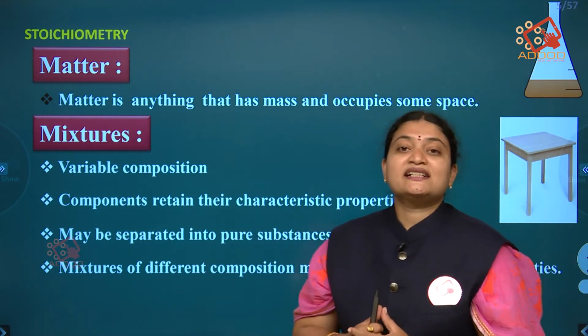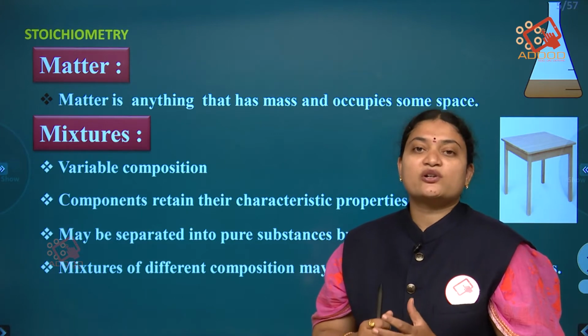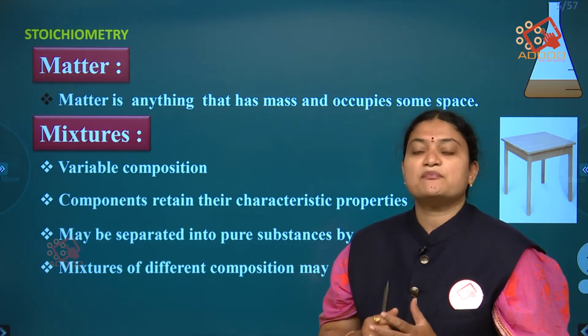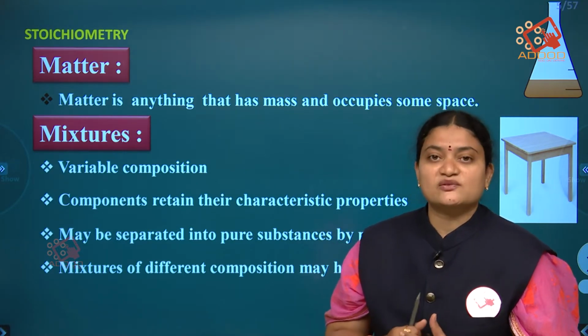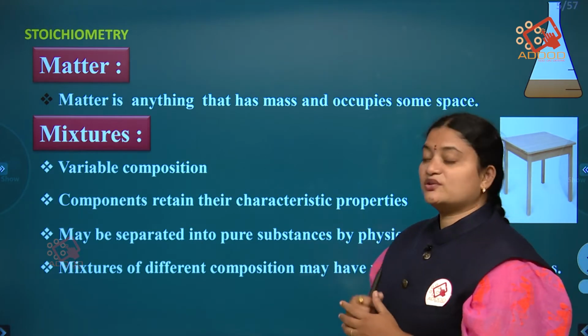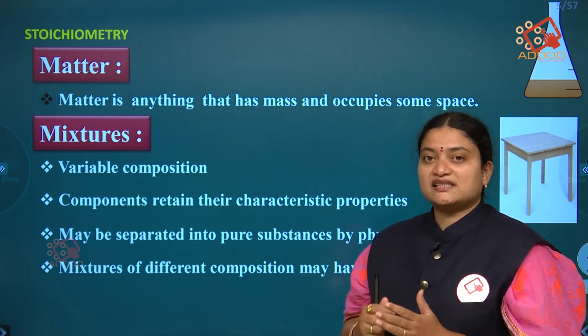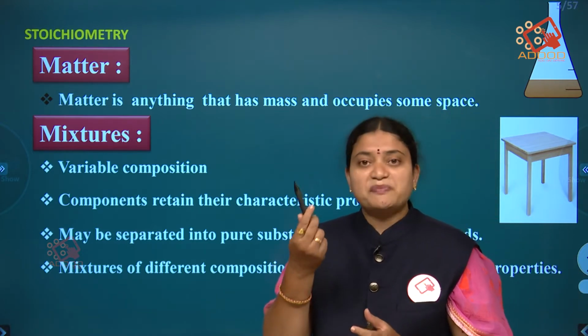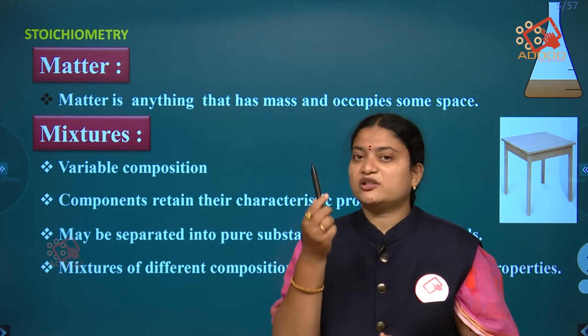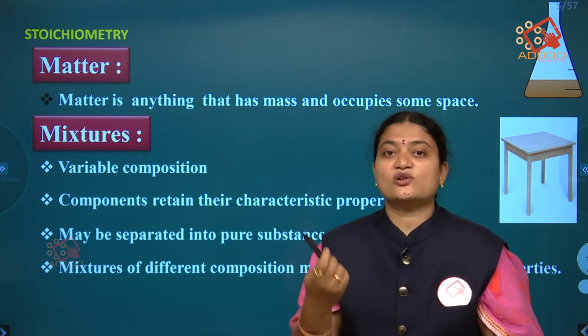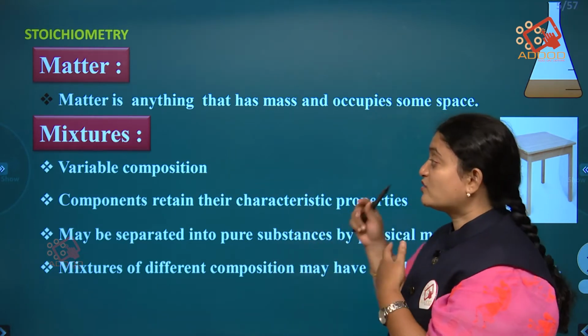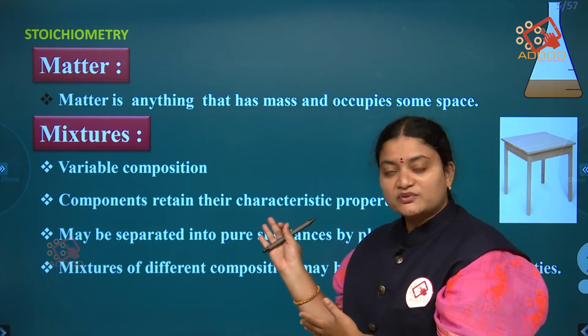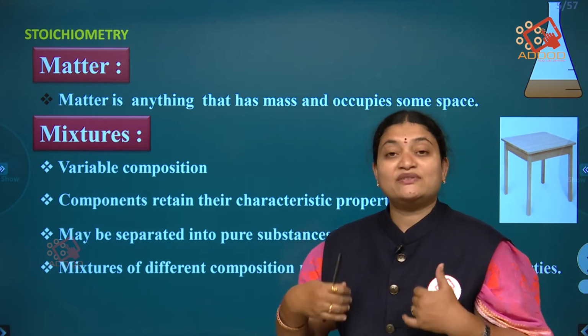So matter is nothing but anything which occupies space and has mass. Whatever you take, this pen is also matter because it has mass and occupies space. This board is also matter, book, pen, even ourselves.